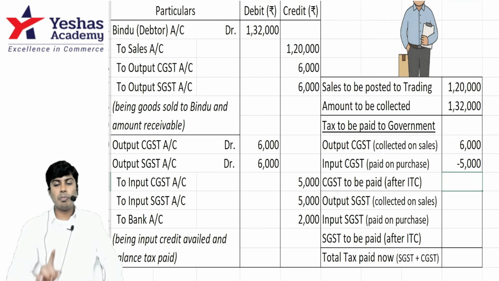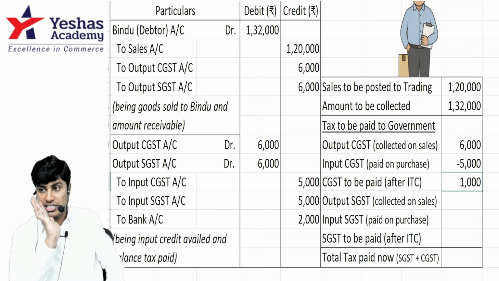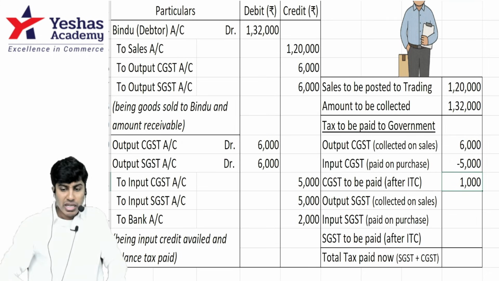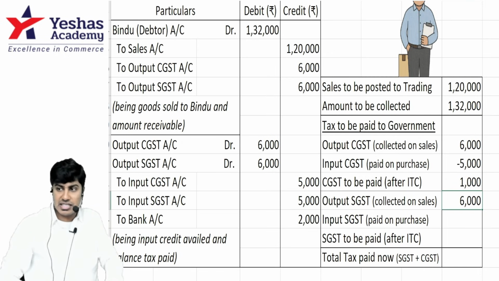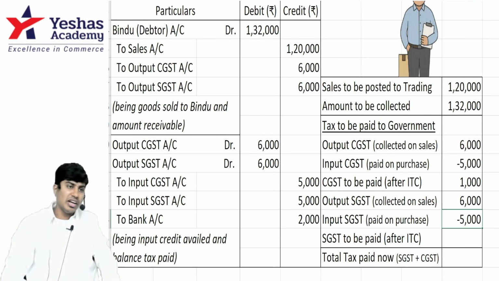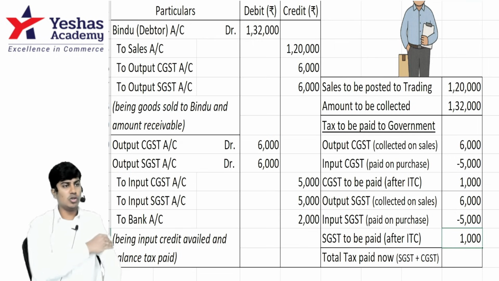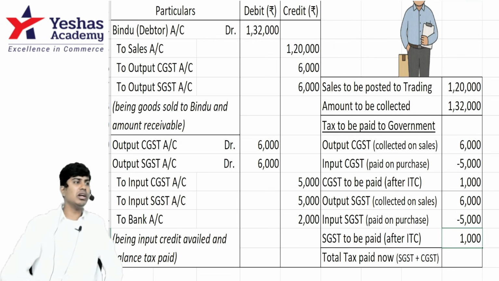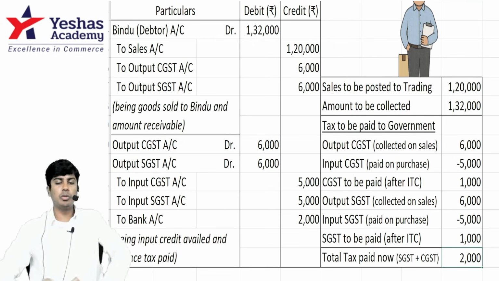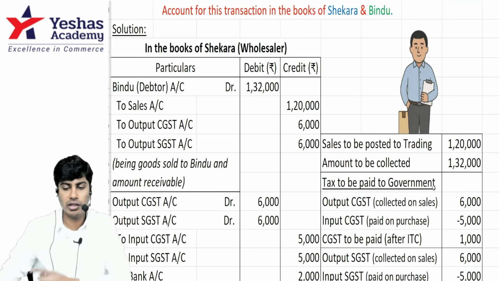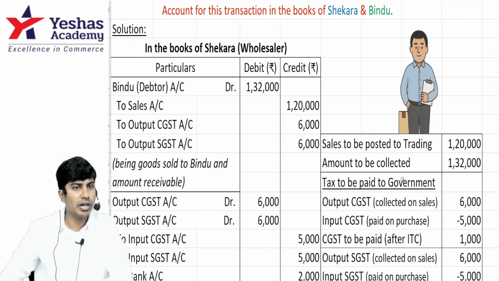He is supposed to pay 1, sorry, CGST. Similarly, he collected on sales 6 SGST. He has already paid 5,000 on purchase. He has to pay 1,000 to state government. So he has to pay 1,000 to central government and 1,000 to state government. Together, he should pay 2,000 rupees tax. Who should pay? Shaker. You understood?